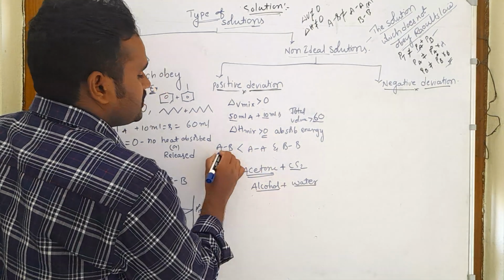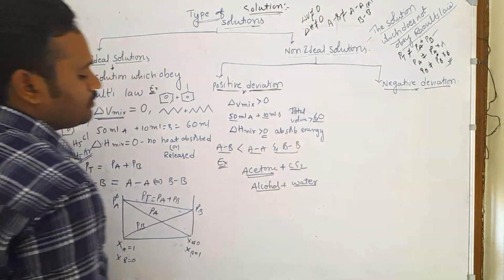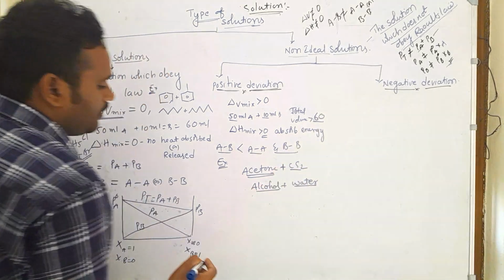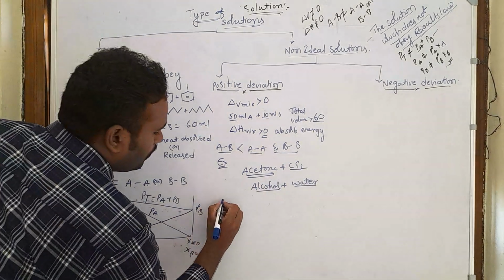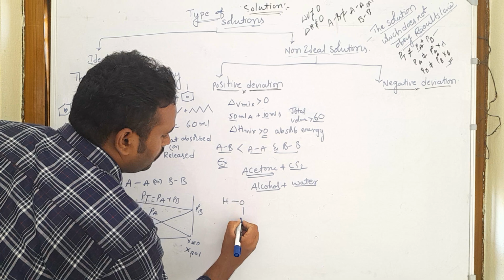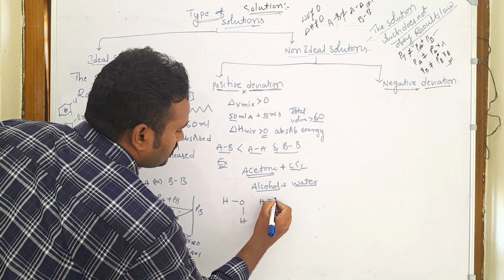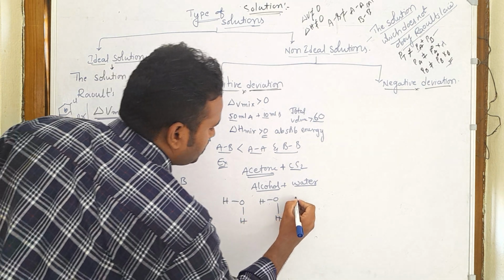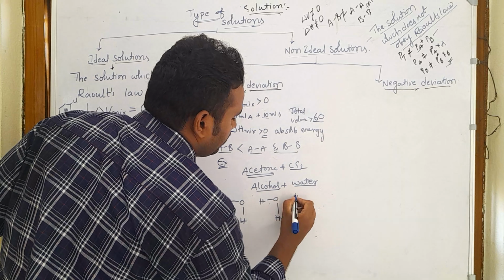So how can we understand the intermolecular interactions? Let us take alcohol and water. We already know the water formula is H2O. Here there are some intermolecular attractions present in the water molecules.